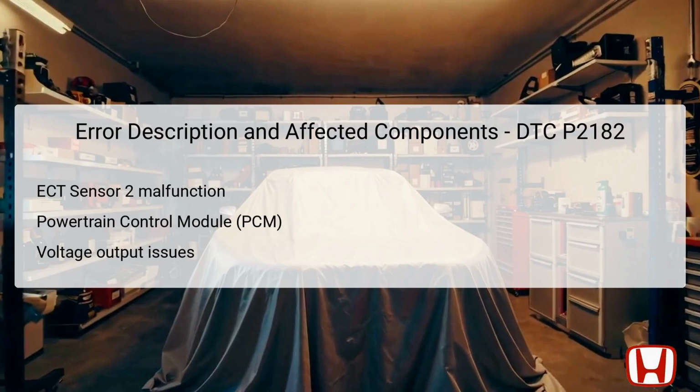If the voltage from the sensor falls below 0.16 volts or exceeds 4.92 volts, the PCM recognizes an out-of-range condition, leading to the logging of DTC P2182. Therefore, the health of the ECT sensor is paramount, as it provides vital data for the correct operation of the engine system, affecting efficiency and emissions.